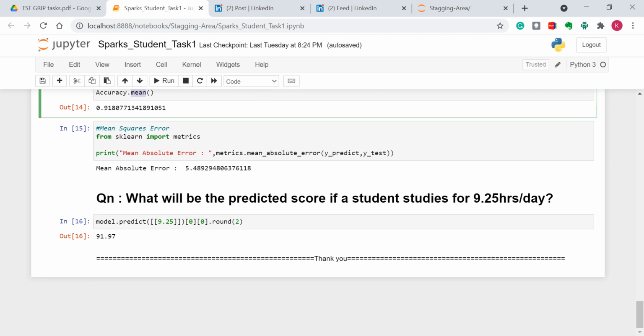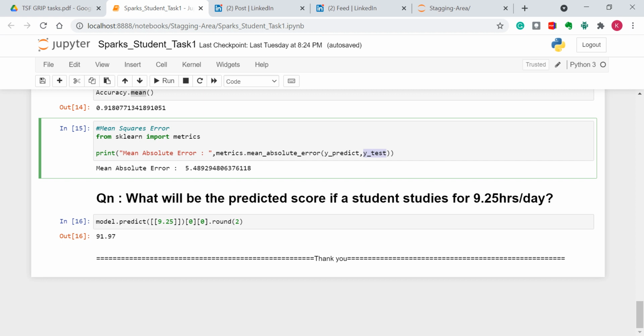Then coming to the error part. Error actually means how our actual value deviates from the predicted value. That is, the deviation between the predicted value and the actual value is computed as the error. As I said before, this method returns the deviation between the y predict and y test. The computed mean absolute error for our model is 5.4.